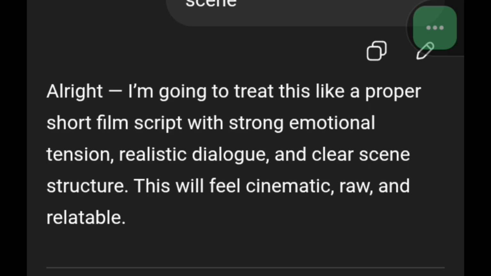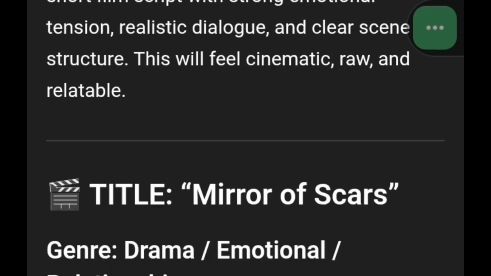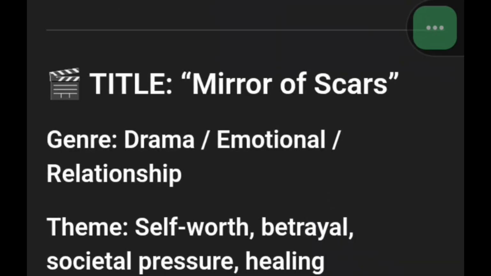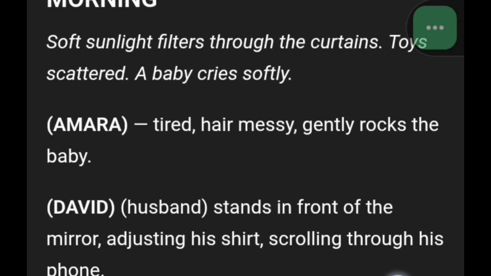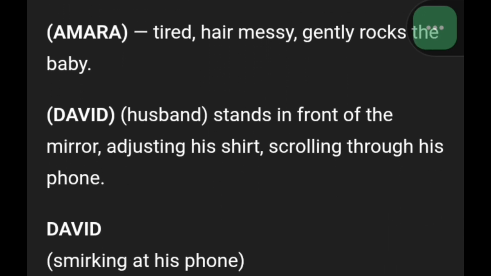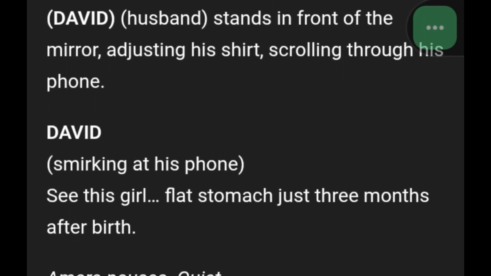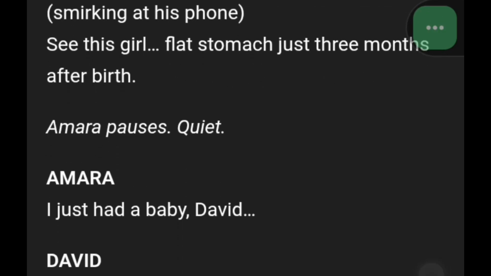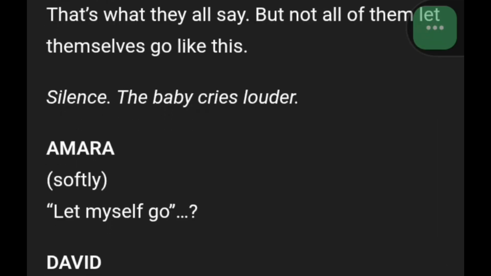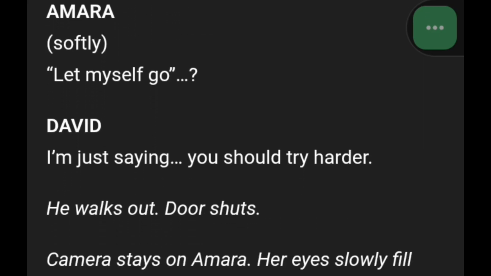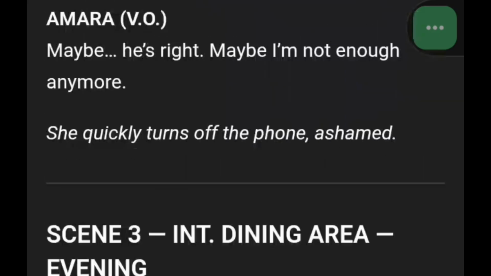Title: Mirror of Scars. Emotional, self-worth, betrayal, societal pressure, healing. Through the curtain. I see David standing from the mirror, showing for just 3 months after birth. Maria, baby David, look at her up. And the baby cries louder. Let me get back. Just saying, you should try harder. He walks out. Short camera inside the living room.